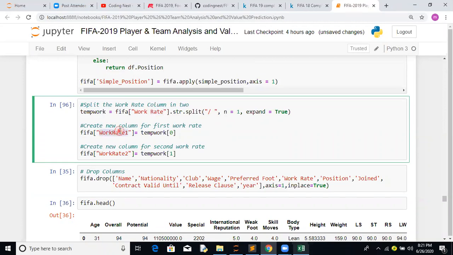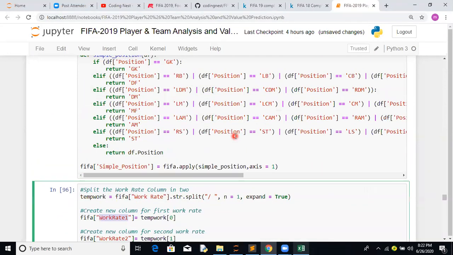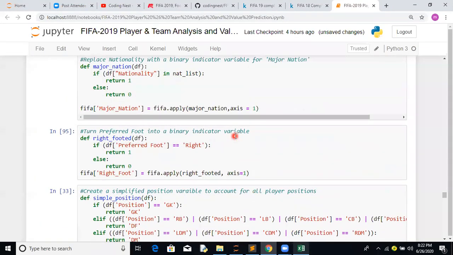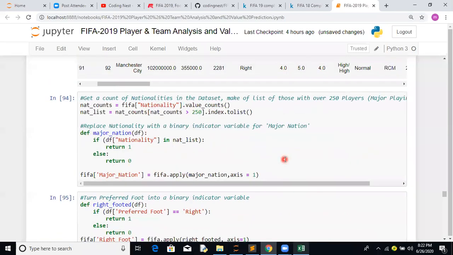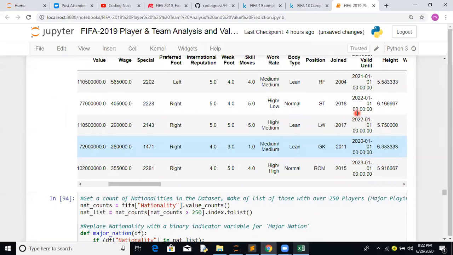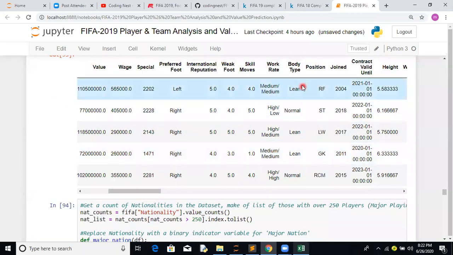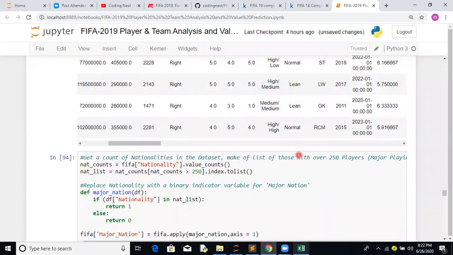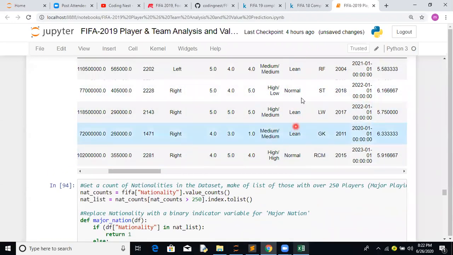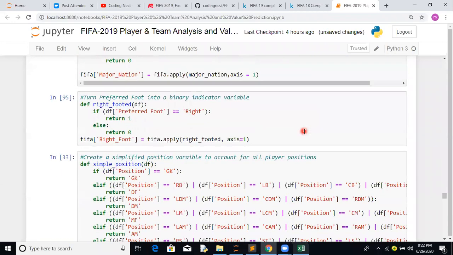Afterwards we will convert values like medium into 0, 1 and 2, which we will see with a technique, encoders, used to convert categorical columns. Okay, let's see this part. Again, body type, again we have to come up with the logic for body type. I think it's pretty simple, we can easily convert body type.